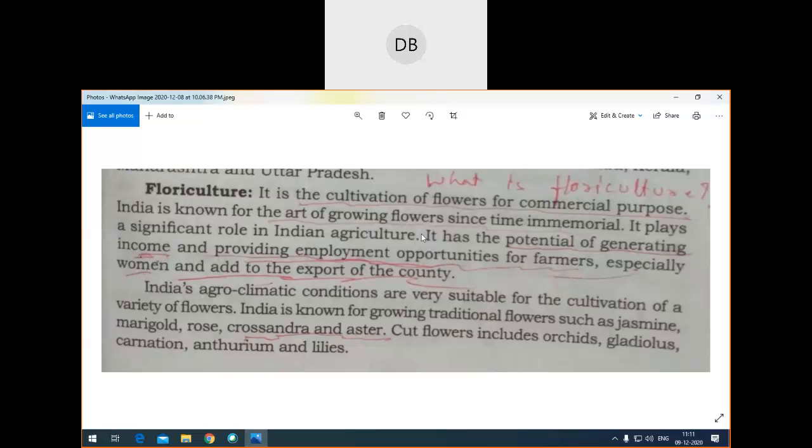Again, what you can write here: it provides employment opportunity, especially for the rural women. So it provides employment opportunity for the farmers, especially for the women, and it increases our export. So that is how floriculture is helpful for India and Indian people.